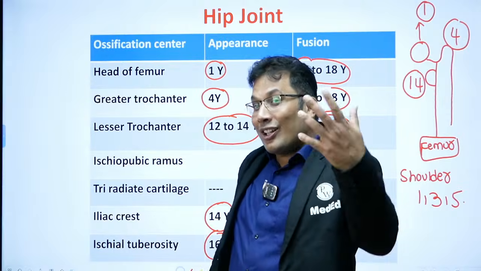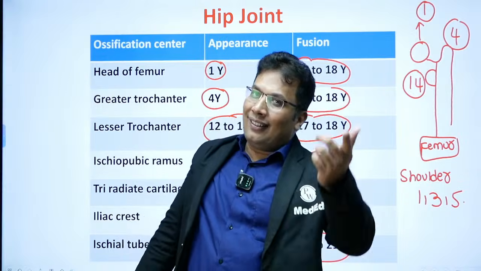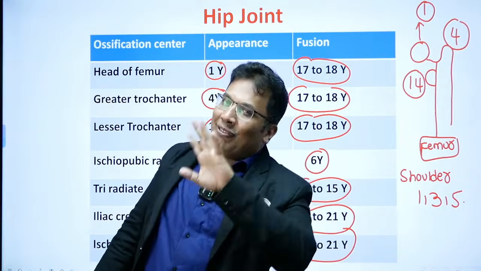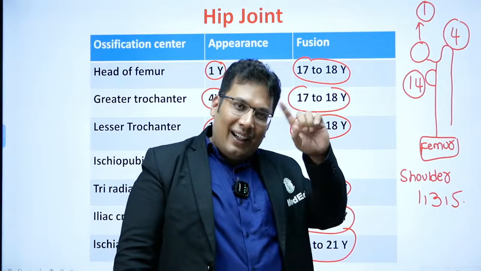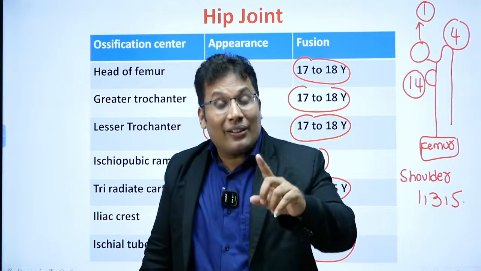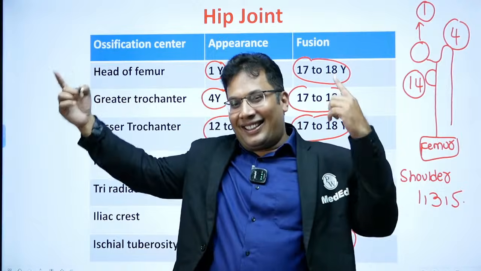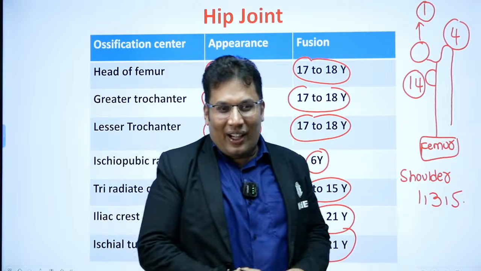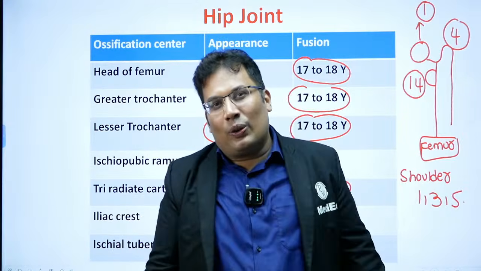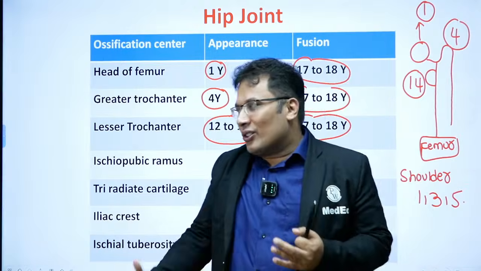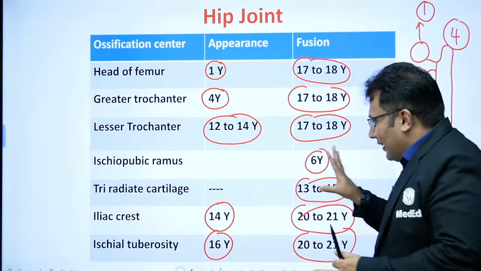You know, in the shoulder joint also we have the greater tubercle and lesser tubercle. 1, 3, 5: head at 1 year, greater tubercle at 3 years, lesser tubercle at 5 years. So 1, 3, 5 years. Good, shoulder joint. That's great. Good boys. You are all good boys, great boys. So great. Now, okay, this is clear.